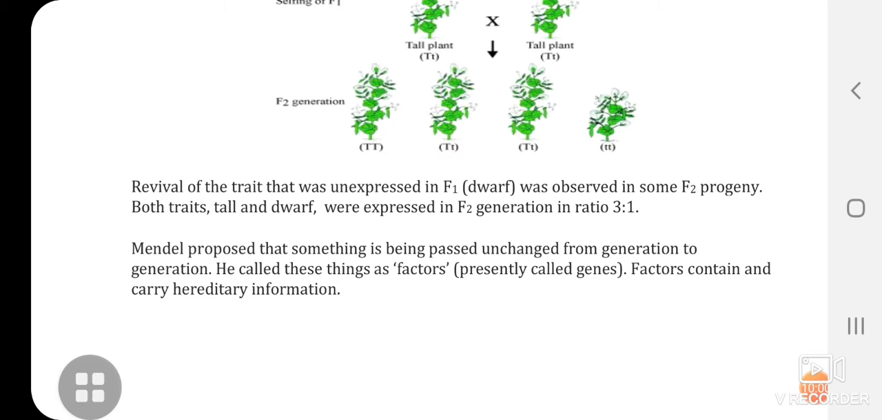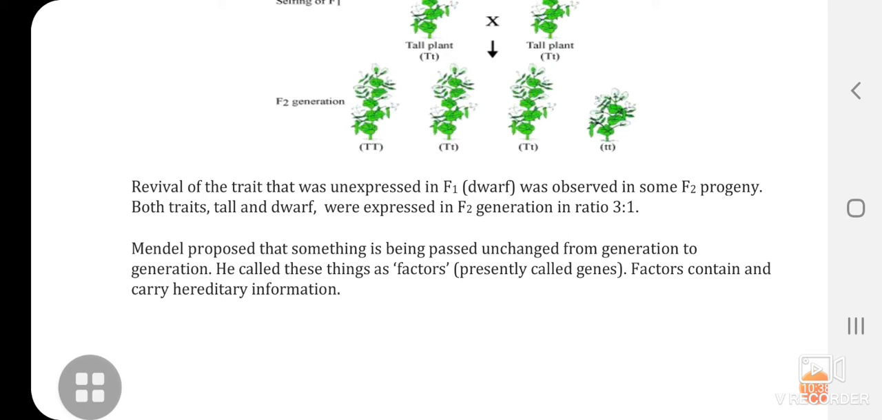in ratio 3:1. Mendel proposed that something is being passed unchanged from generation to generation. So what he concluded from here, that though something is getting passed from one generation to another and which is not changing itself. Why? Because dwarfness was not shown in the F1 generation, but it has appeared in the F2 generation without any change.